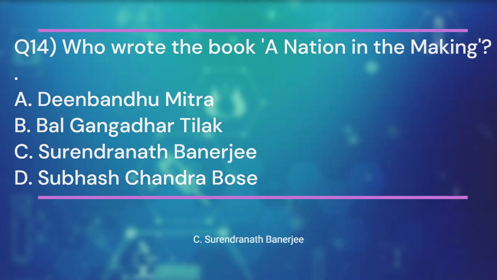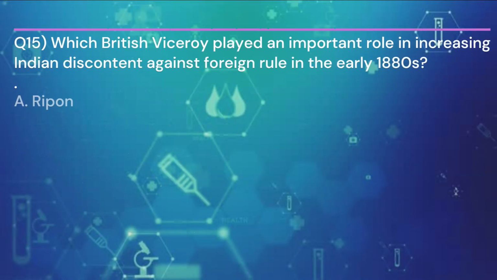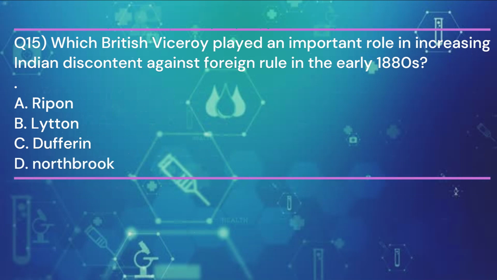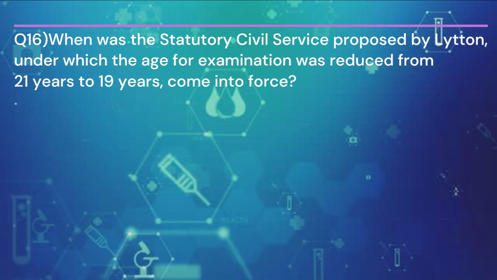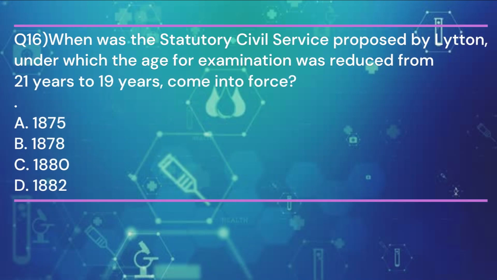Surendranath Banerjee. Question 15. Which British Viceroy played an important role in increasing Indian discontent against foreign rule in the early 1880s? And the answer is B. Lytton. Question 16. When was the statutory civil service proposed by Lytton, under which the age for examination was reduced from 21 years to 19 years, come into force? And the answer is B.